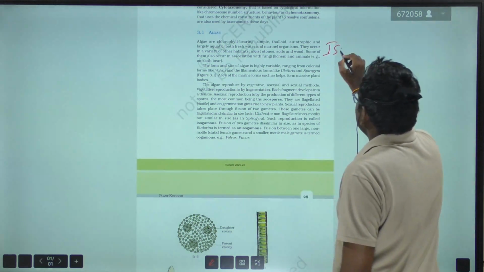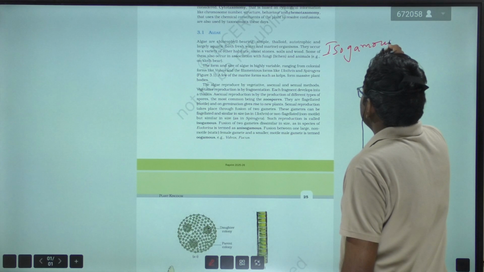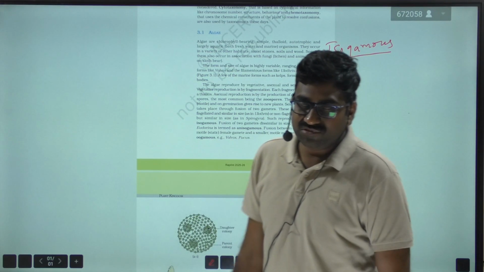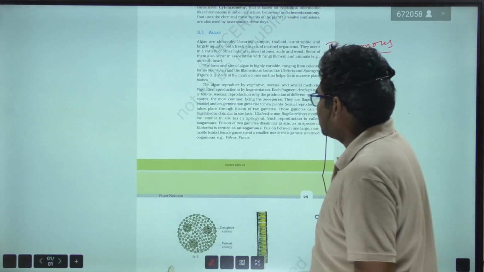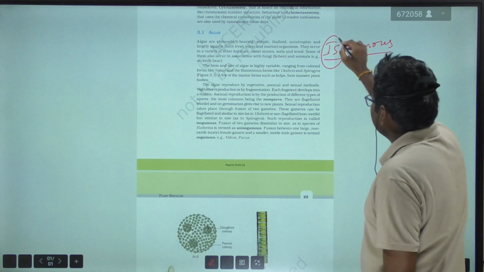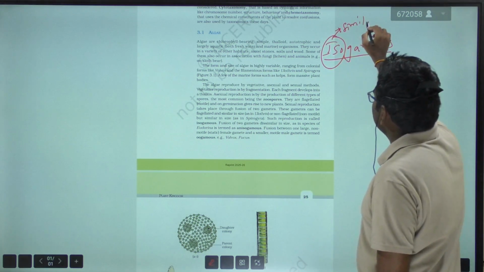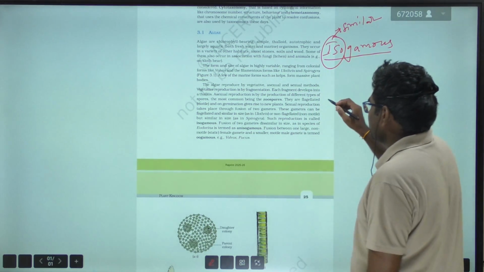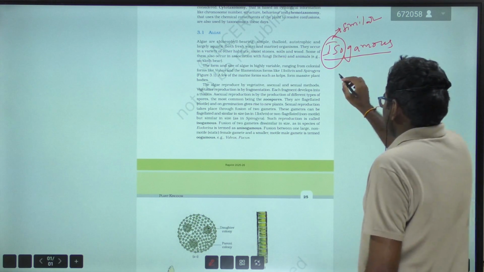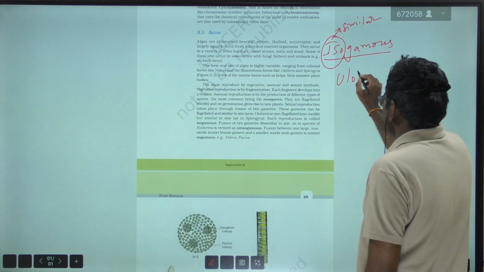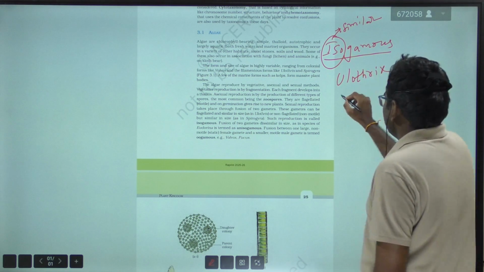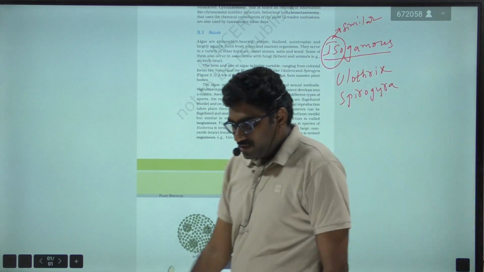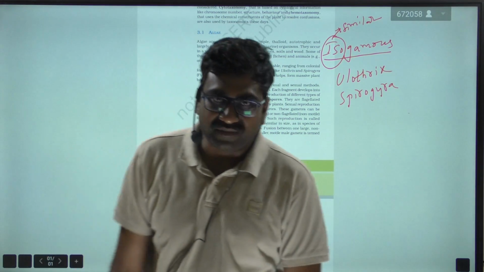Isogamous means fusion between similar size gametes. Iso means similar. So fusion between similar size gametes is known as isogamous. Examples for isogamous are Ulothrix and Spirogyra. Here Ulothrix is motile whereas Spirogyra is non-motile.